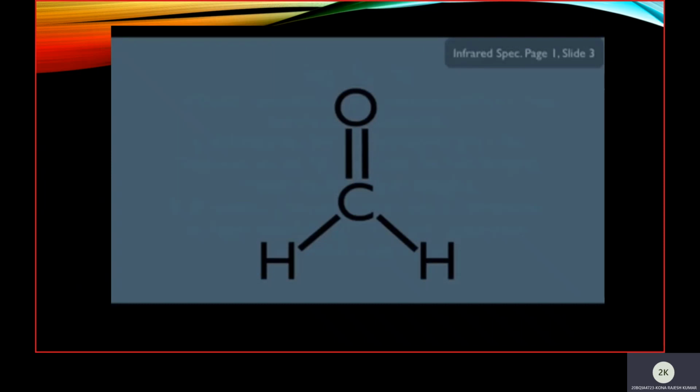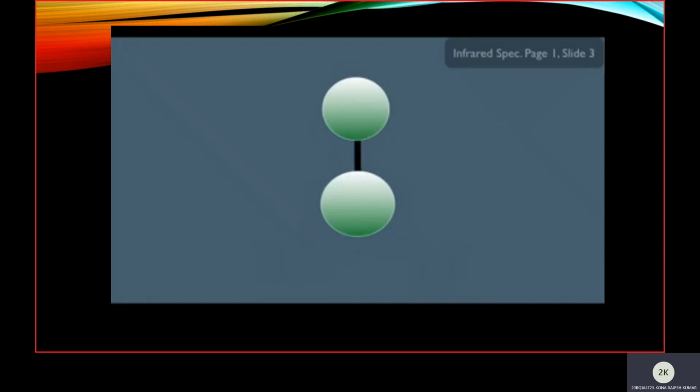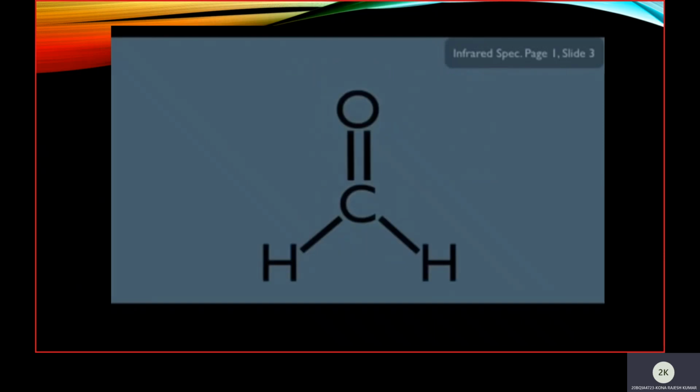Let's take formaldehyde and let's assume oxygen and carbon are in spherical shape. Coming to the vibrations, this up and down vibration is called stretching vibration. Now coming to wagging, this to and fro is called wagging. For example, in formaldehyde, let's say stretching vibration requires 2 hertz.